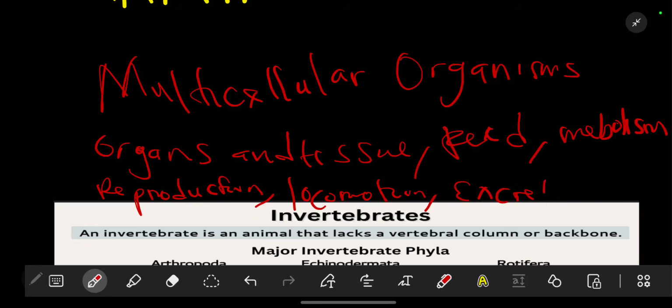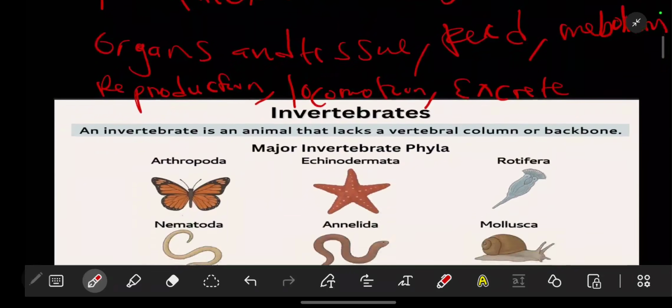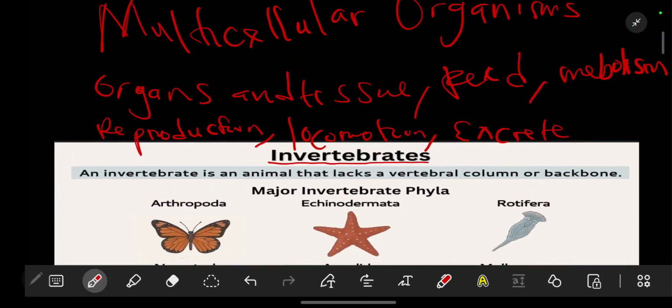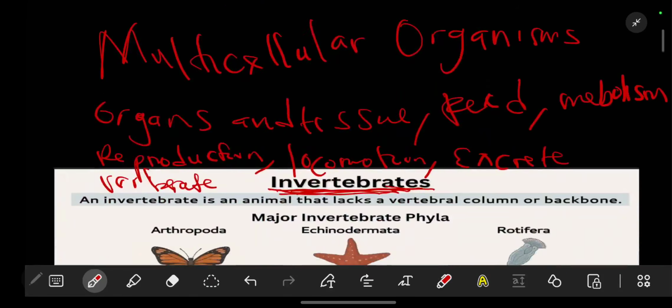Now, the main division within the Animalia is invertebrates and vertebrates. Vertebrates have a backbone, whilst the invertebrates do not. In this main lesson, we are going to be looking at invertebrates. Both of them are part of the kingdom Animalia.